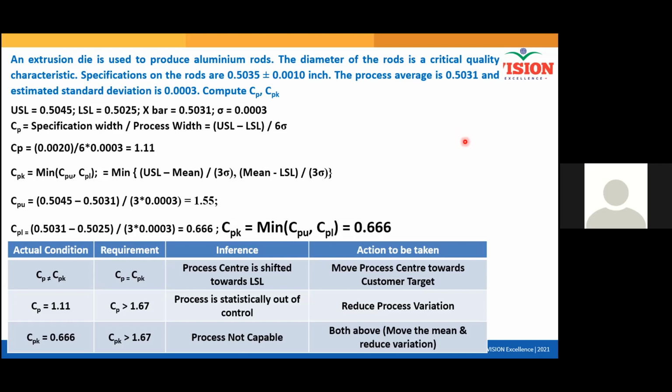And then why do I again calculate CP? Whether an improvement scope further exists or not. If my CP is better than CPK, I should not stop my improvement initiative. I should again work. Maybe I will float another project to bring my CPK close to CP. Got it? Got it, sir.